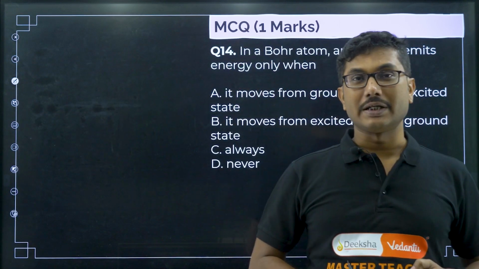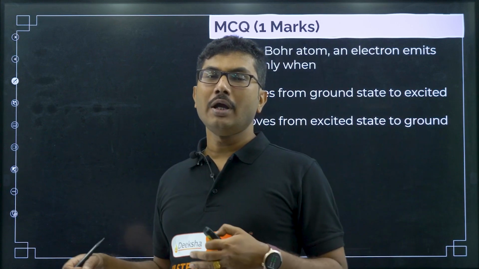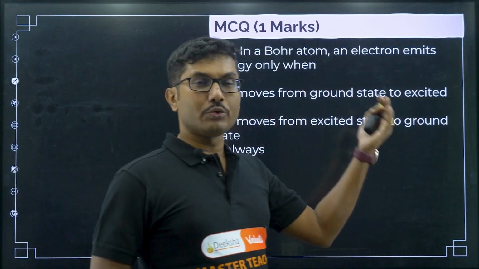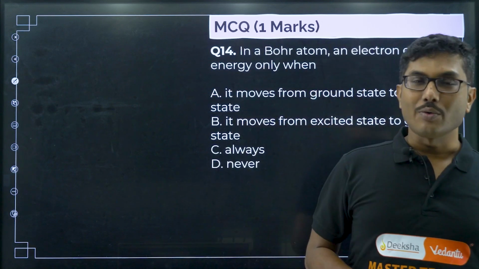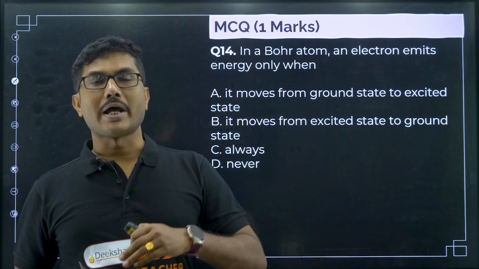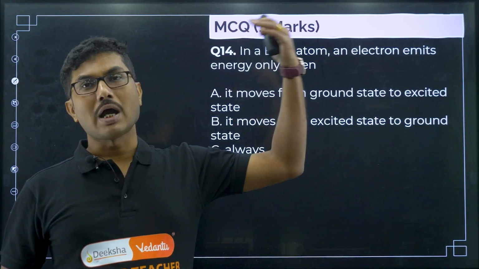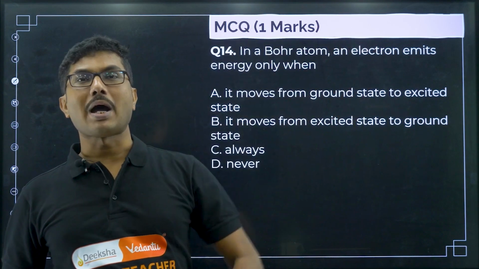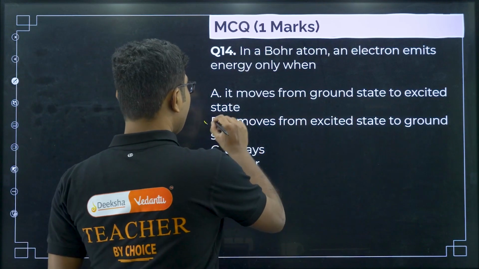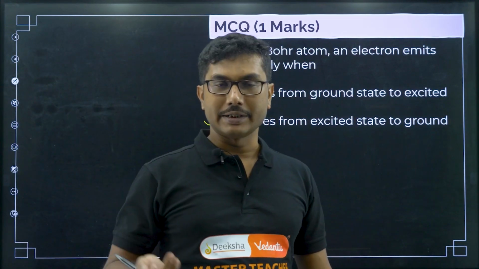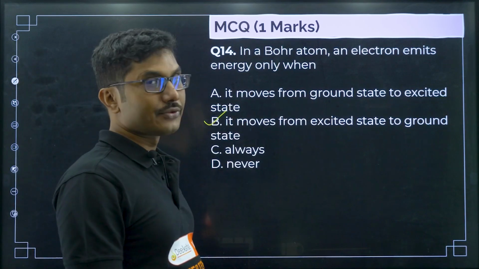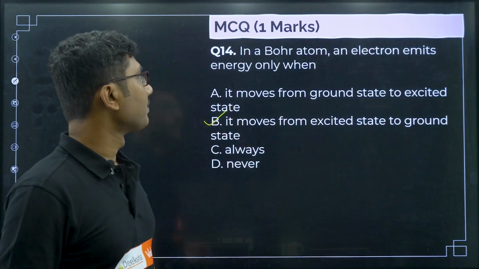An electron absorbs energy when it moves from the ground state to a higher energy state. To go to the higher energy state, it requires energy. But when it jumps from a higher energy to a lower energy, it emits that extra energy. That is the source of the spectral lines that we observe. So when it moves from the excited state to the ground state, it emits the extra energy.